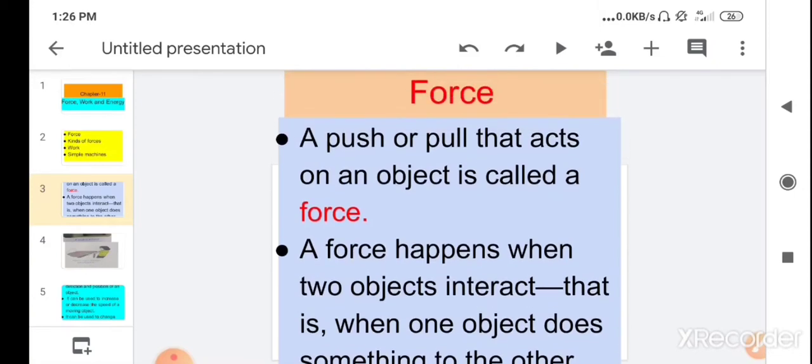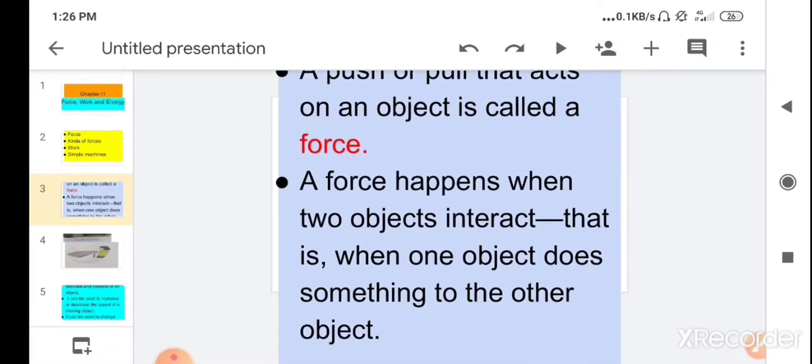So what is force? A pull or push that acts on an object is called a force, and a force happens when two objects interact, that is, when one object does something to the other object. Like your hand pushes the door, your hand has done something, your hand has pushed the other object, that is the door, then only the door opens or it may close.